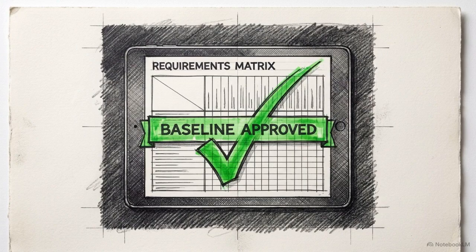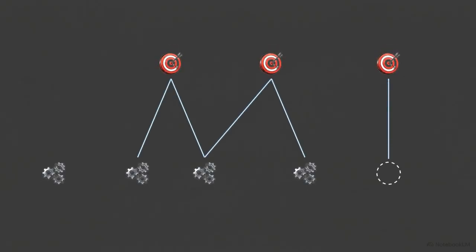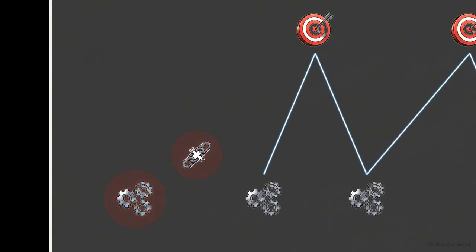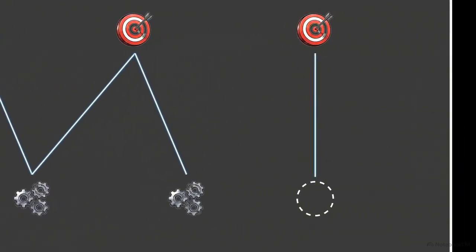Once the NFRs are quantified and the matrix is fully linked, your project requirements are officially baselined and locked. A completed matrix immediately exposes structural flaws. It allows you to spot orphan requirements, features that nobody actually asked for, and coverage gaps, which are critical business goals that have no features assigned to solve them.